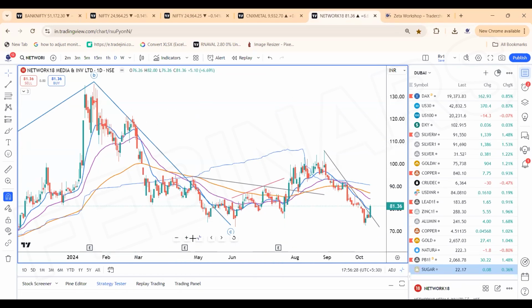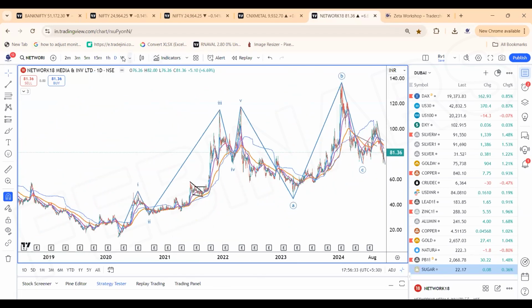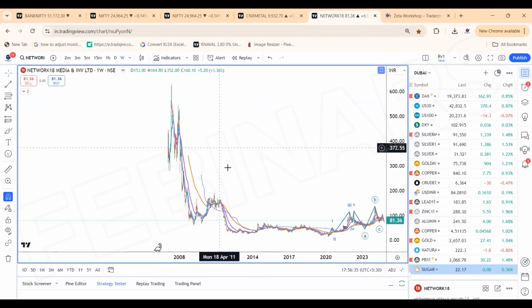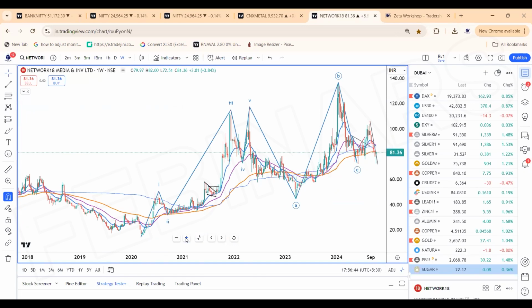Why do we like Network 18? I'll come back to the charts of Network 18. Why? It's purely an impulse advance. Then ABC decline has happened. Irregular flat has occurred after impulse rise. Irregular flat corrective pattern clearly shows the correction could be on the verge of a completion. Now the bigger impulse could start in the stock. Bigger impulse in the stock means which can take the stock to different zones or levels.